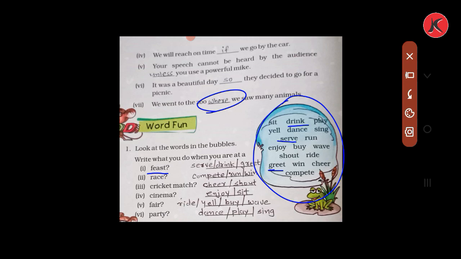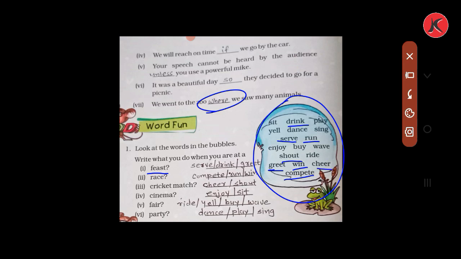Then race. What can we do at a race? At a race we can compete with partners and participants. Then we run and win also. So run, win and compete we will write in this blank. Cricket match. What do we do at a cricket match? We cheer and shout. So we will write these two words, cheer and shout.